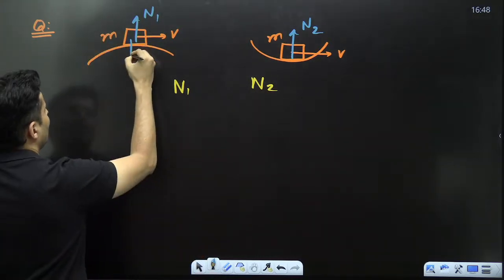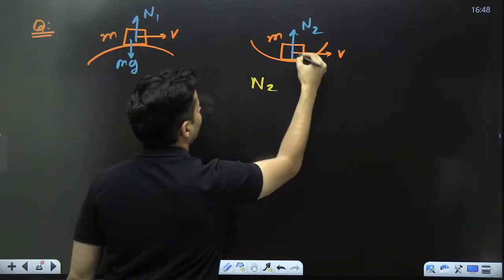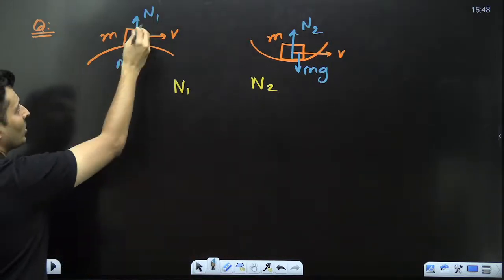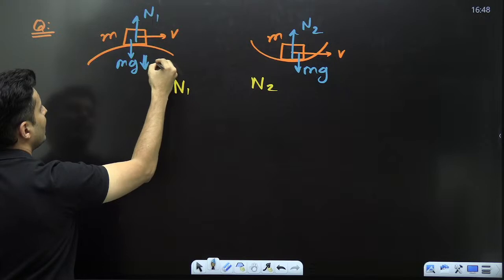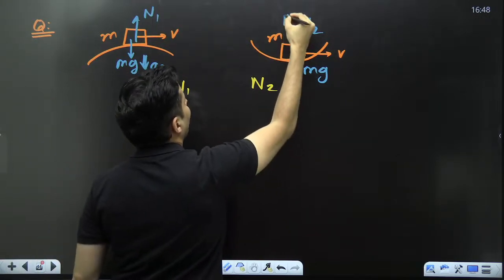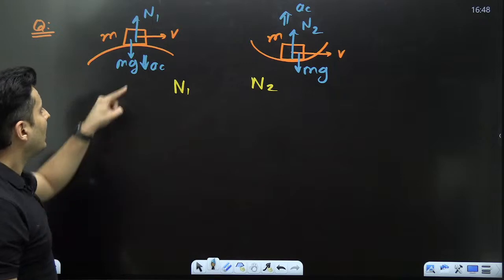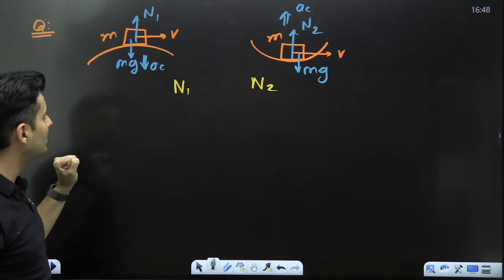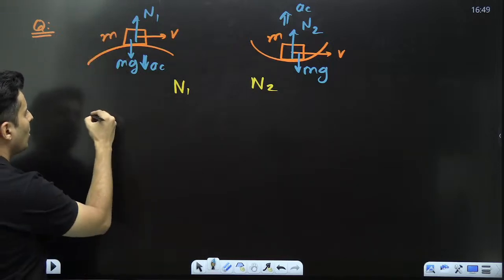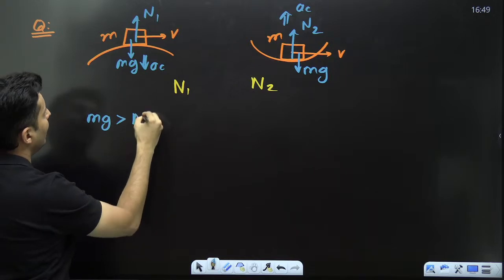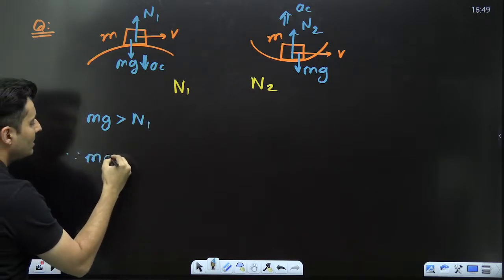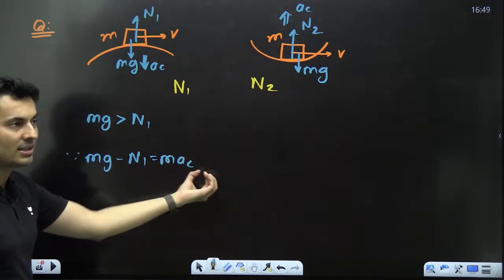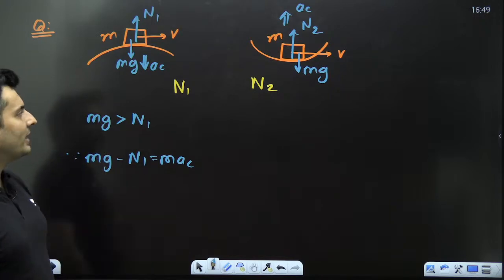If you see, there will be mg weight which is acting down. Many people think normal is equal to mg. No. Think again. Over here, there is centripetal acceleration like this. If it has to accelerate down, obviously this force should be bigger than this force. Think about it. Mg over here must be more than N1 because mg minus N1 will be mac. Bigger minus smaller force is mass into acceleration. So N1 is smaller than mg.